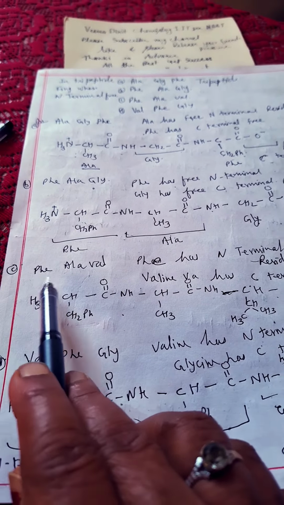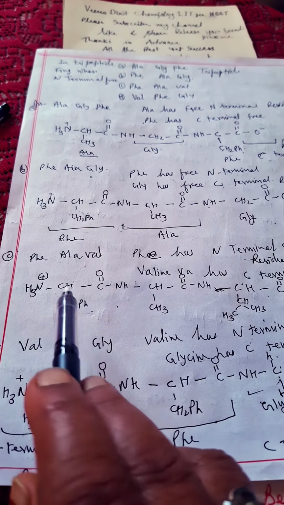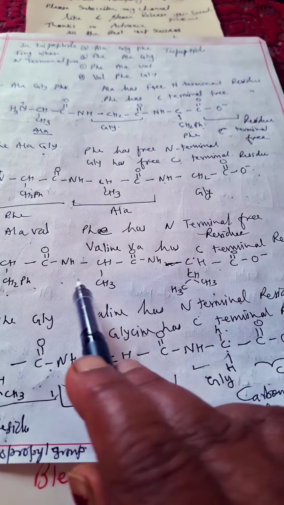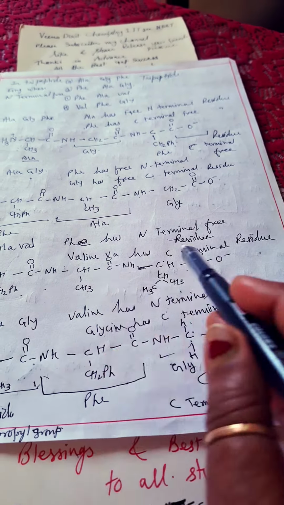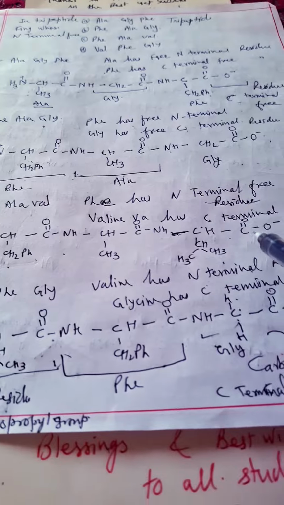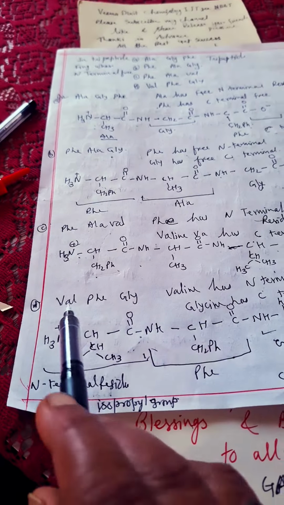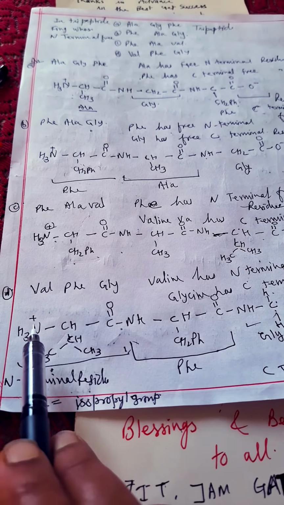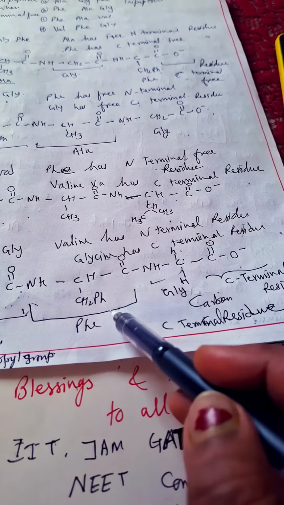Now here, see phenylalanine. I have written CH2Ph here as R, and here the NH3 terminus is free, residue, then amide linkage, and then valine is at the last. So here is the isopropyl group, and this CO terminus is free. In the last, this is valine. Here the isopropyl group is here, and the N terminus is free, CONH amide linkage, then phenylalanine is coming.